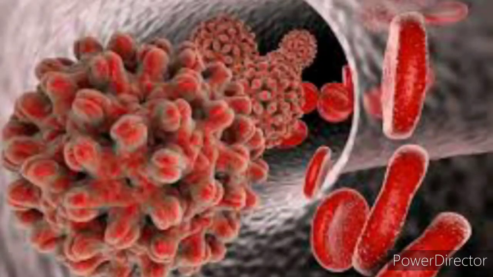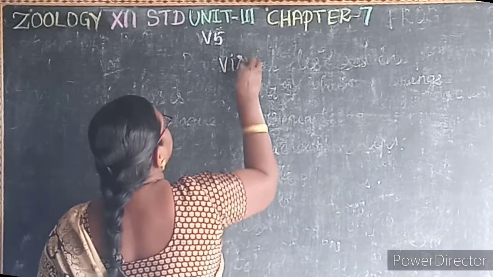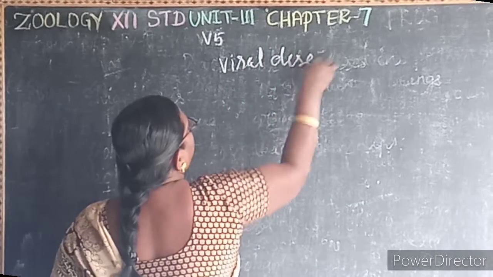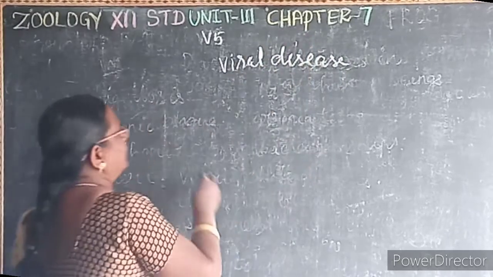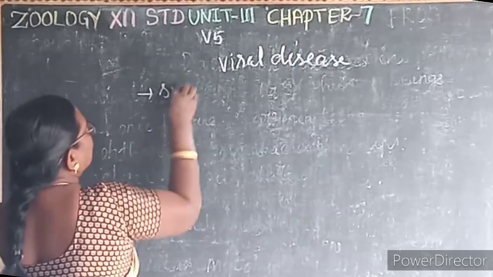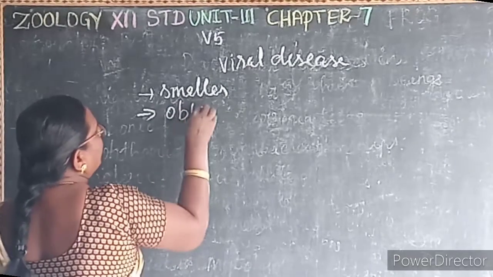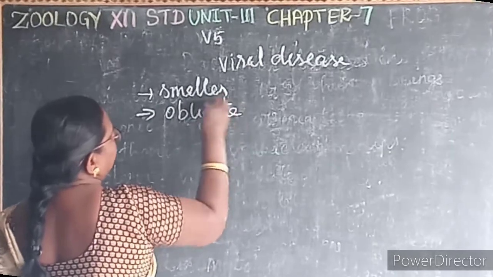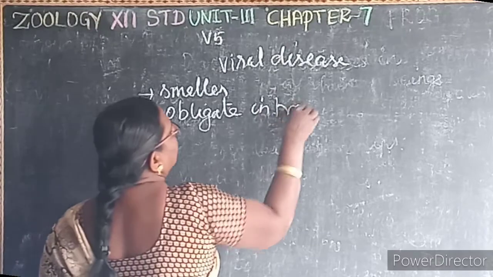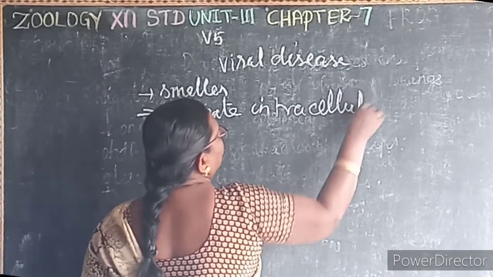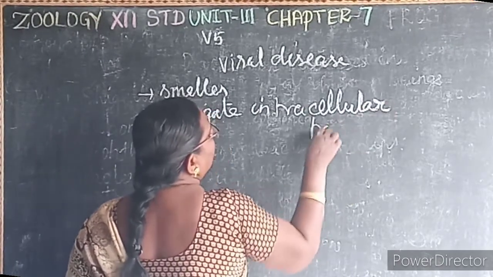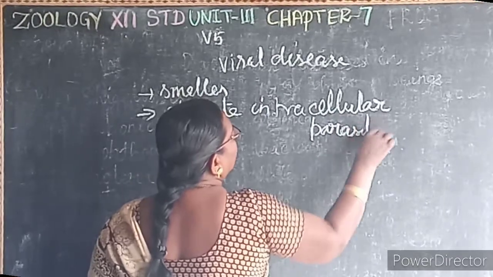Next we will see about the viral diseases. Viruses are smaller than bacteria. Then they are obligate intracellular parasites. So what is an obligate intracellular parasite?